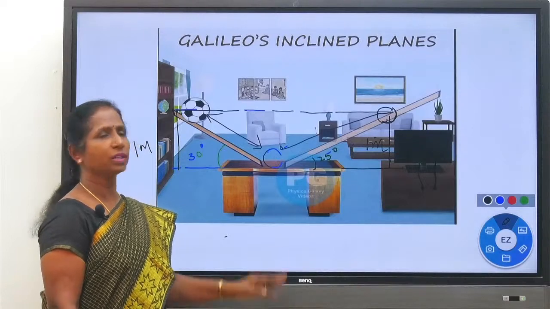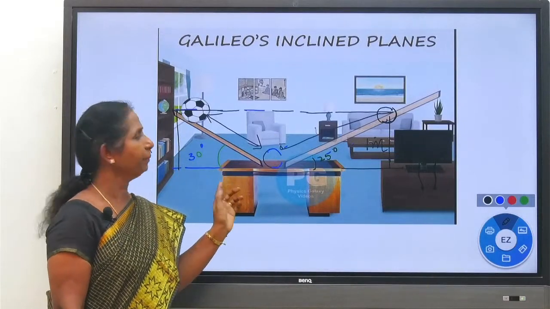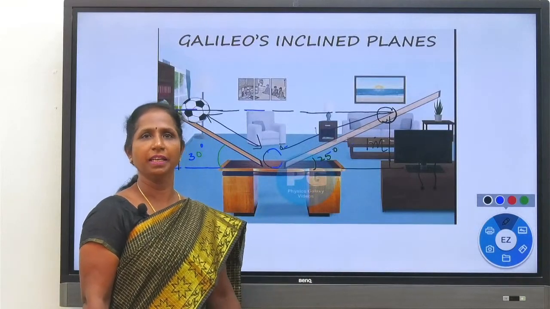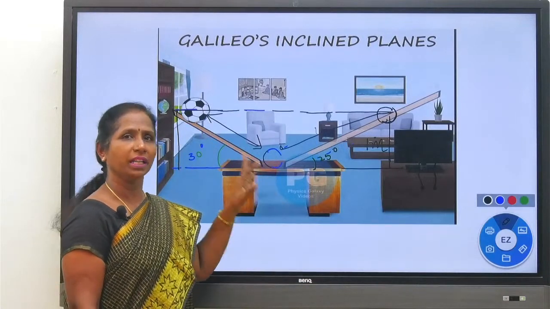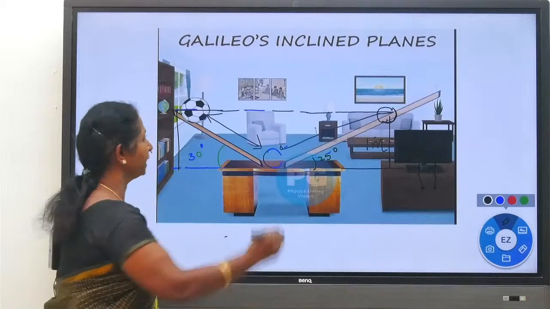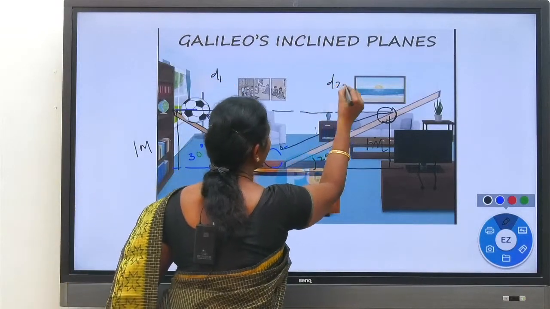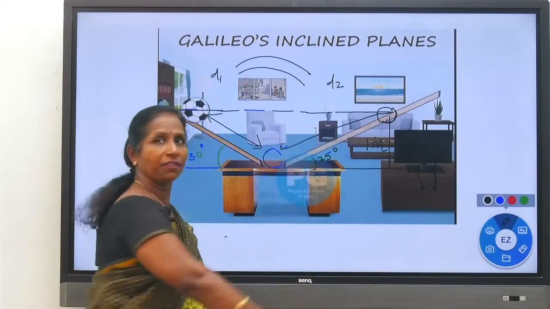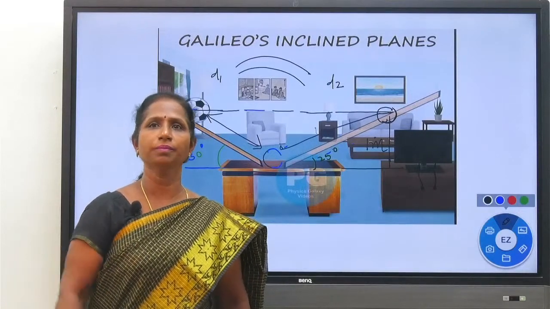So initially the inclined plane was at 30 degrees, and here also the angle of inclination was kept at 30 degrees. At that time the distance covered by the ball in the first inclined plane, let us take it as D1, and the distance covered by the ball in the second inclined plane were equal in the first case when the angle of inclination was equal.